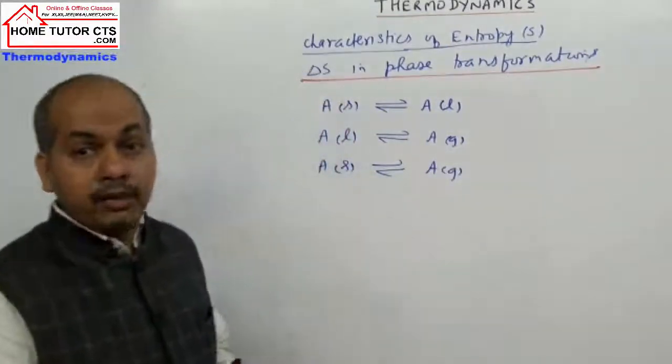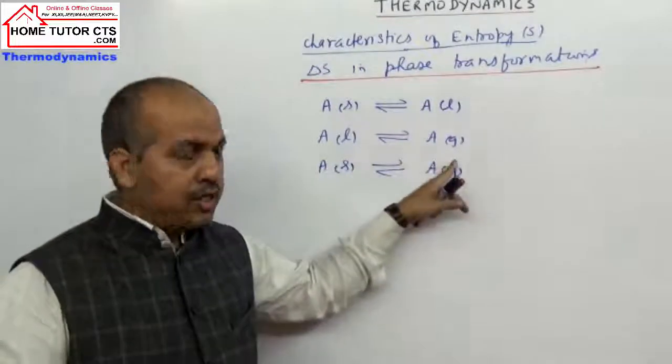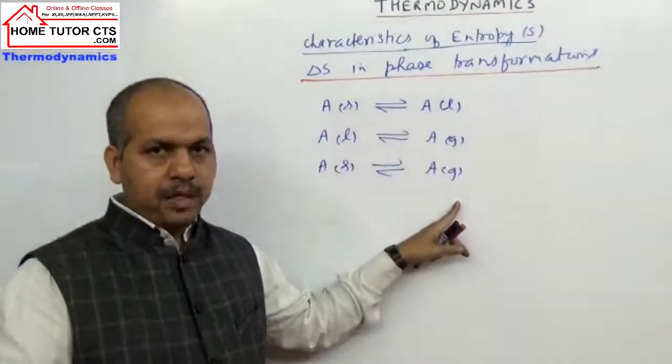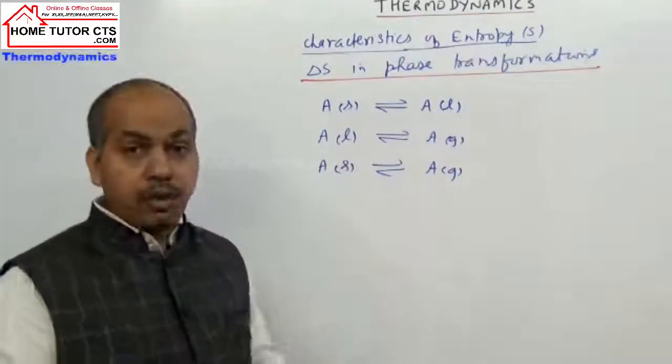These are fusion, evaporation, sublimation.